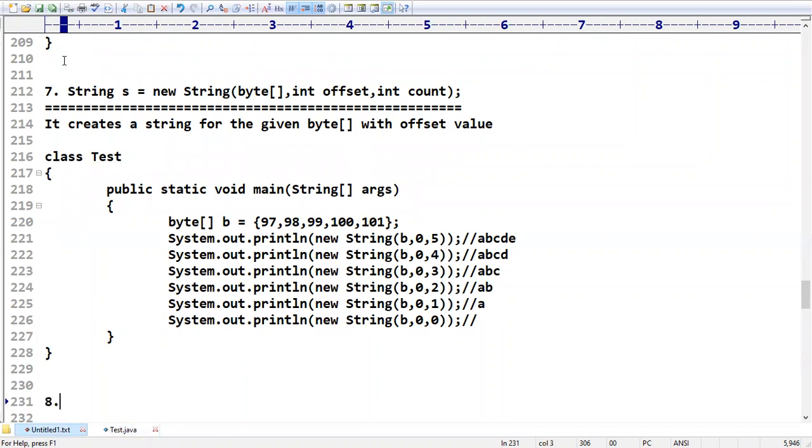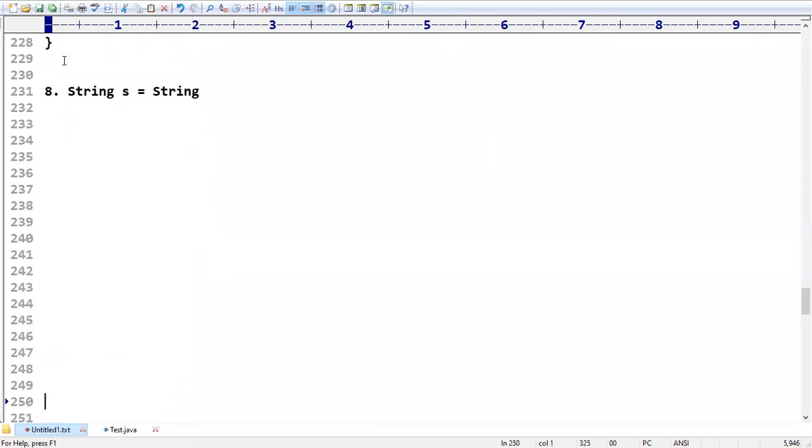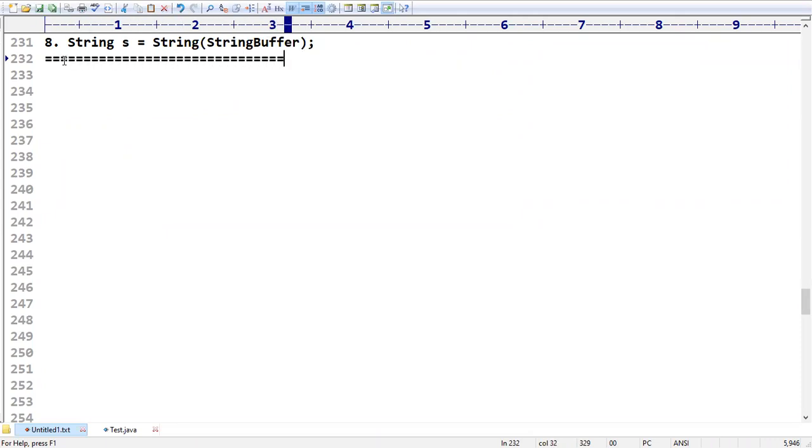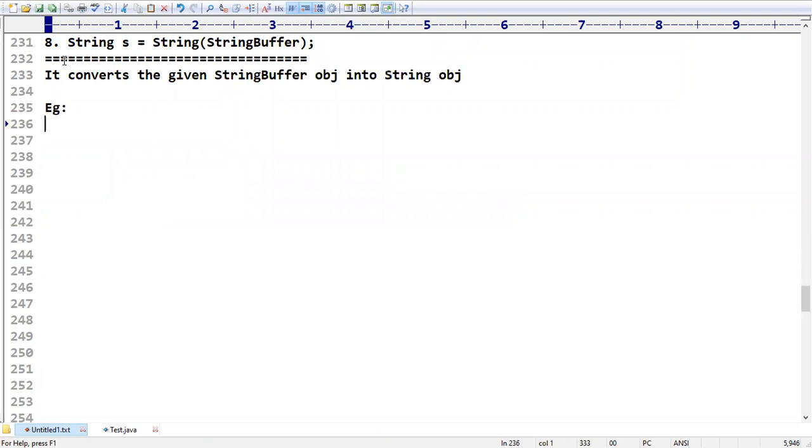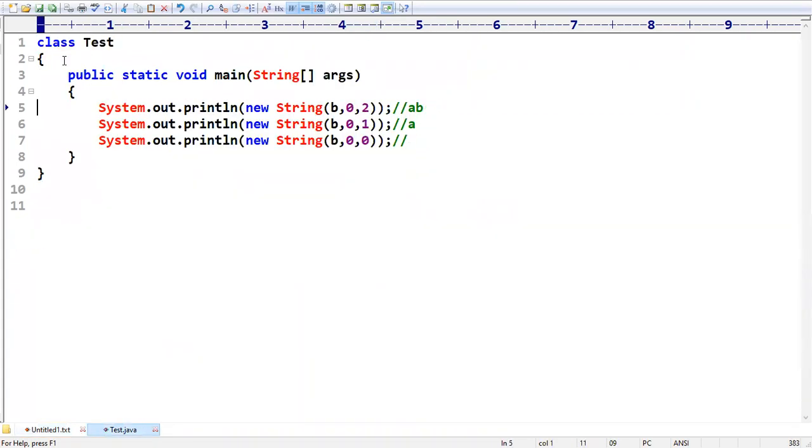Suppose assume my requirement is I have a string, but in my program I am using string buffer. I want to convert from string buffer to string. Is it possible? Yes. For the given string buffer object, you can create a string object. So I told you conversions are there. It converts the given string buffer object into a string object. For that purpose we can go with this constructor. Let us see how it is going to work.